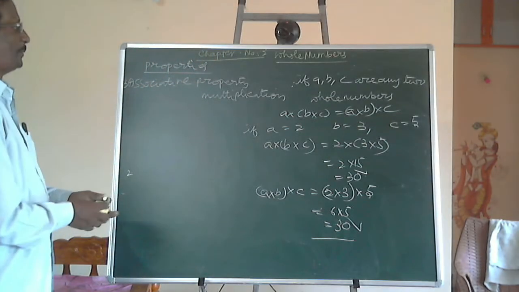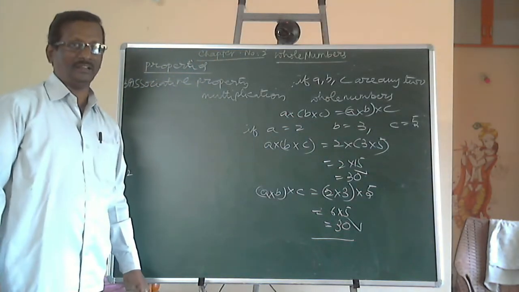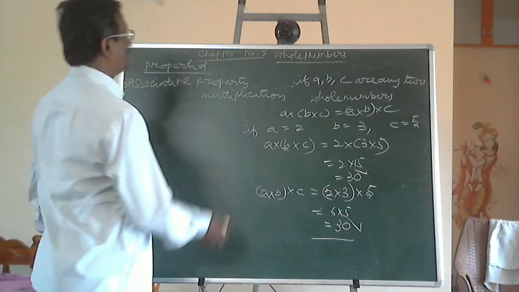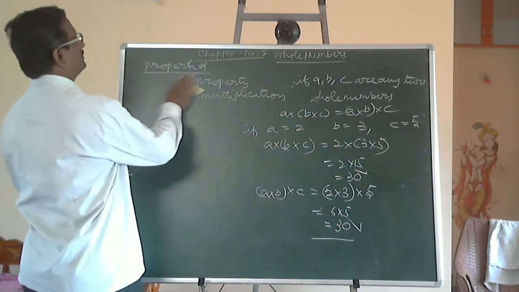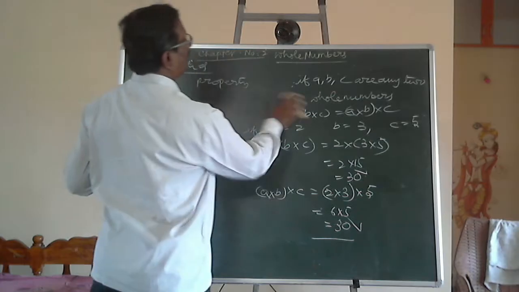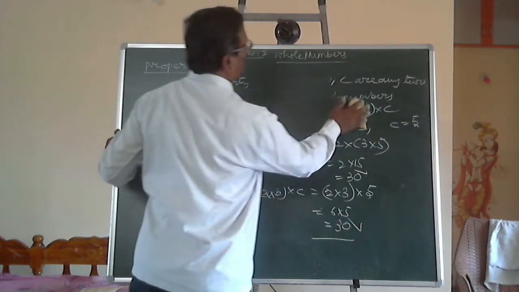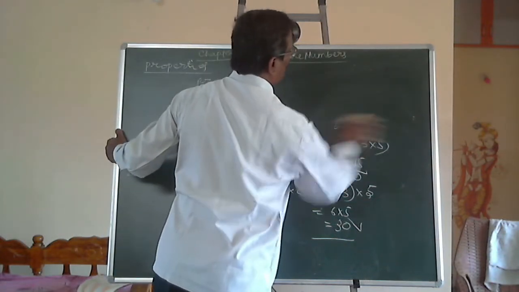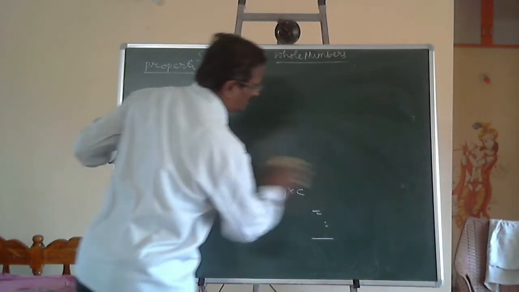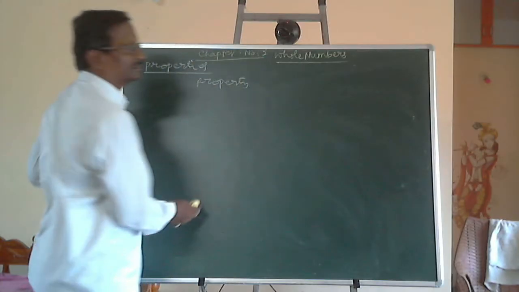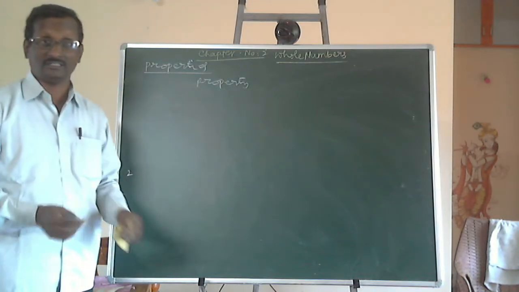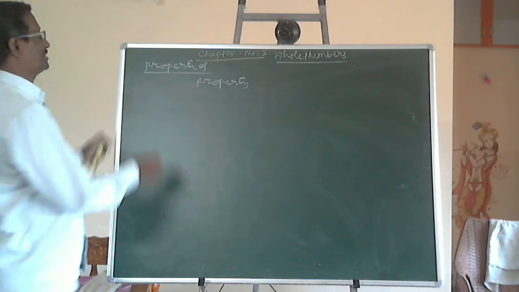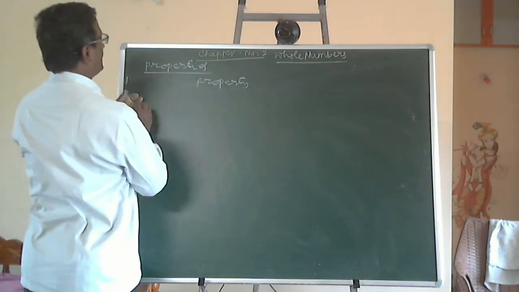Now, next property is distributive property. It is the multiplication over addition. In this distributive property, we will come across addition and multiplication both. In fact, subtraction is said to be a part of addition. Division is said to be a part of multiplication. Here, distributive property.